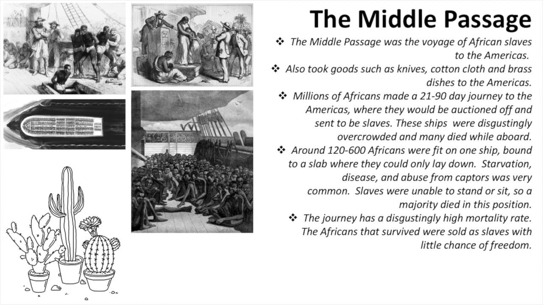Around 1,600 Africans were fit on one ship, bound to a slab where they could only lie down. Starvation, disease, and abuse from captors was very common. Slaves were unable to stand or sit, so a majority died in this position. The journey had a disgustingly high mortality rate. The Africans that survived were sold as slaves with little chance of freedom.